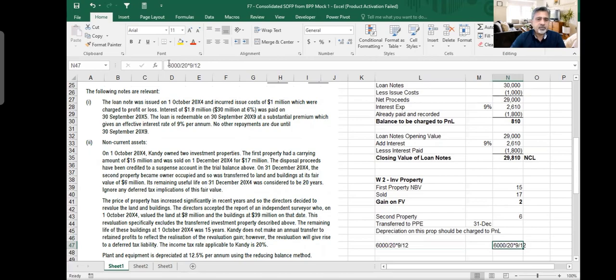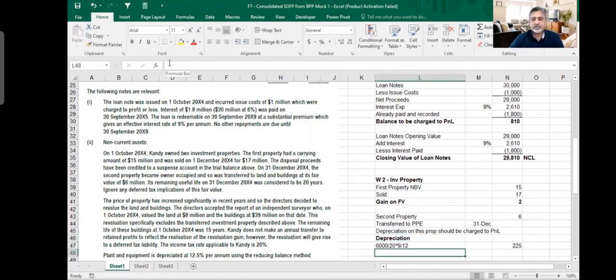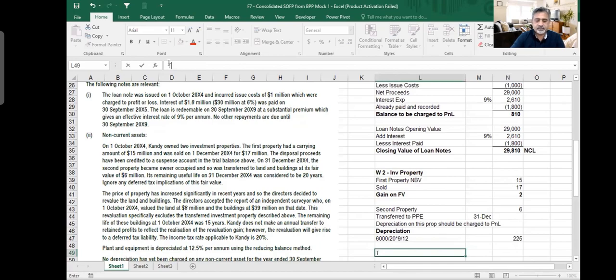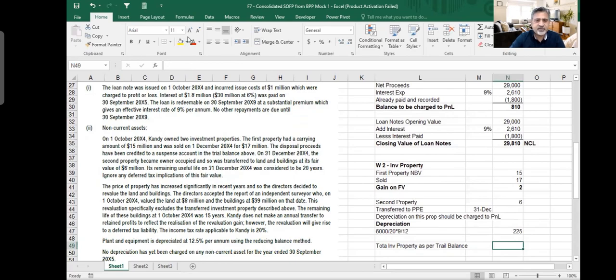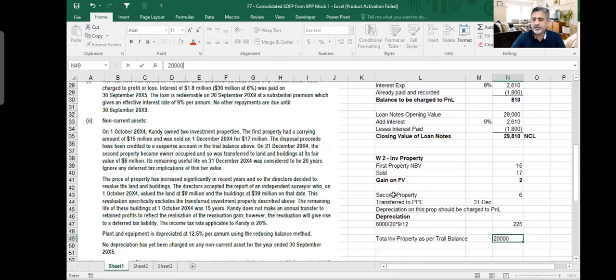And I would say that this is 225 depreciation. Okay. And then I would say that total investment property as per trial balance. I'm just writing too much, okay? It was, I think, given 20 million, if I'm not mistaken. Yeah, 20 million. It is 20 million.